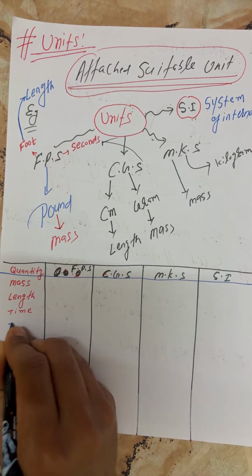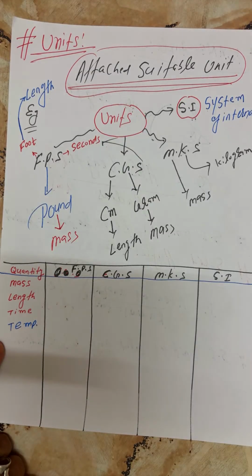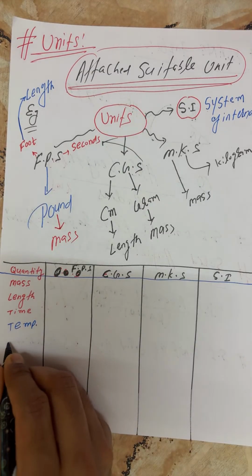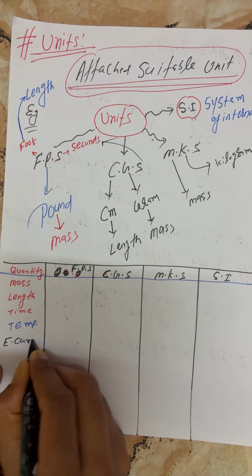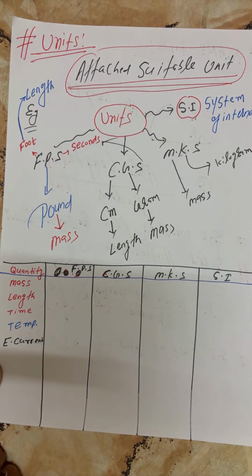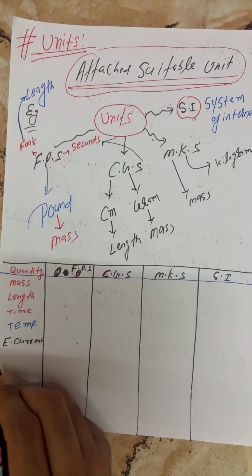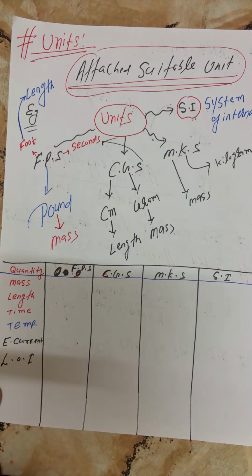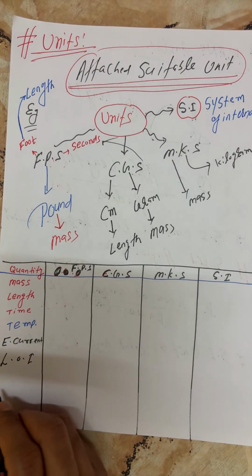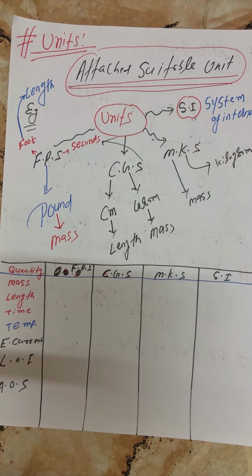Mass, length, time, temperature, then electric current, then luminous intensity, in short LOI, and last, my kids, amount of substance. Right, my dear?